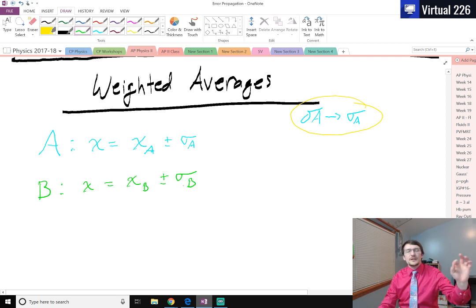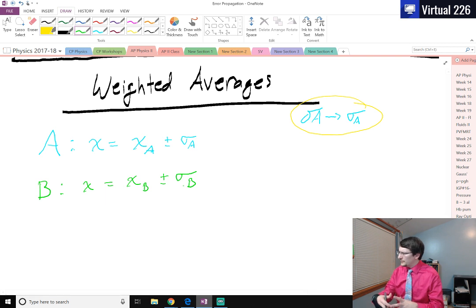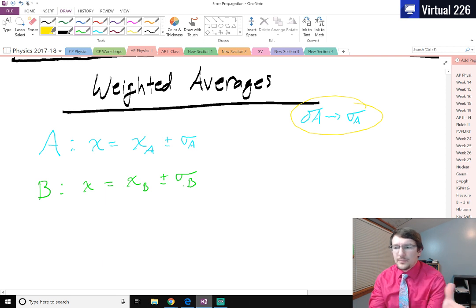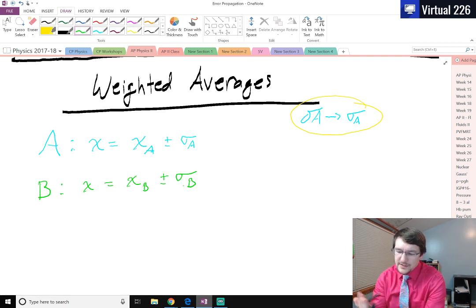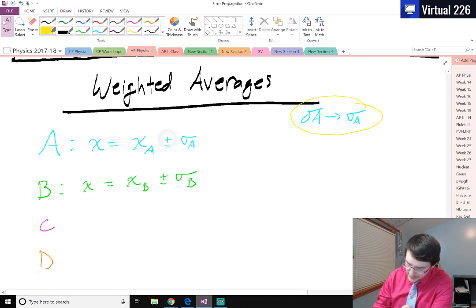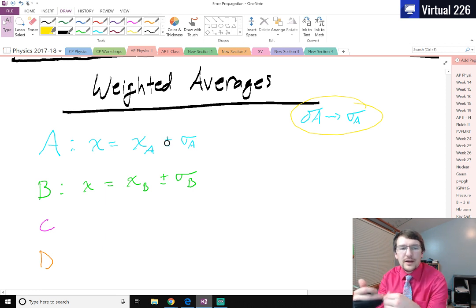Maybe they took the measurement in a slightly different way than I did. Their measurement method is still valid, but they have more advanced and sophisticated equipment. So maybe their deviation is a little bit better than mine, a little bit smaller. If we would like to take all of the scientific data and put it together and say, as a scientific community, this is what we believe the answer is, and if our scientific community is only 2 people, we can do this. But if our scientific community gets larger, with more and more people, we need to consider everybody's contribution and see where our data takes us.